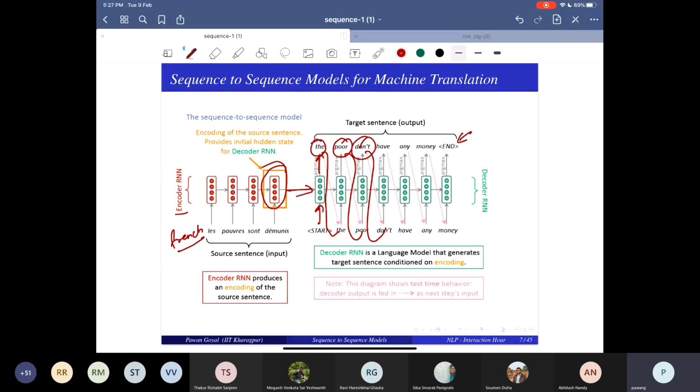And you stop whenever you generate a token like end or EOS. Any of these tokens are used. EOS means end of sentence, or it can be an end token. So you would have one of these tokens in your vocabulary, and once you generate it, you stop. This is just showing what would happen at test time. Looks quite easy.